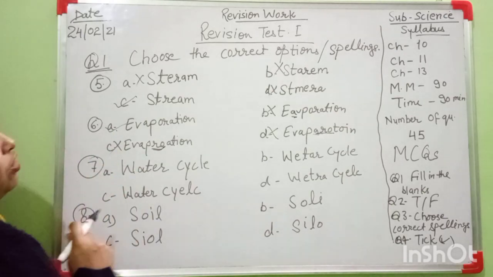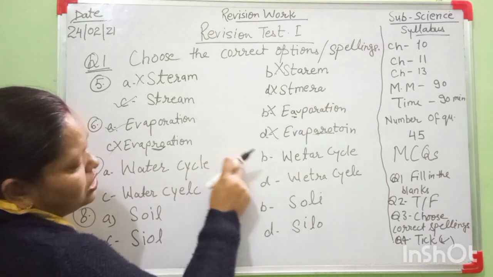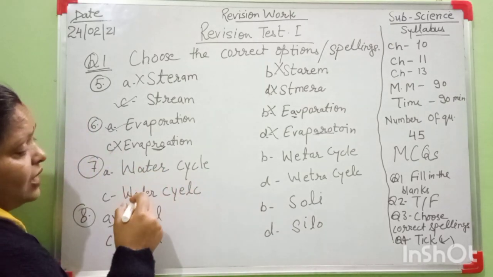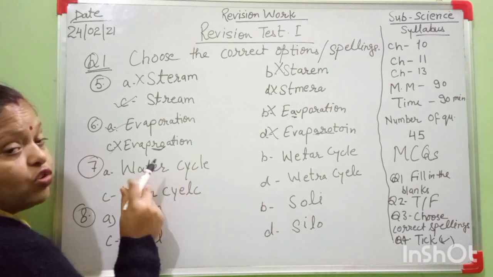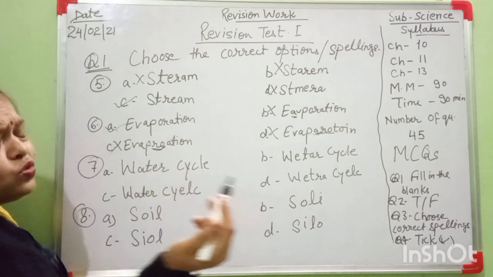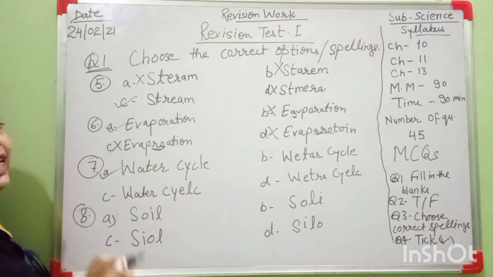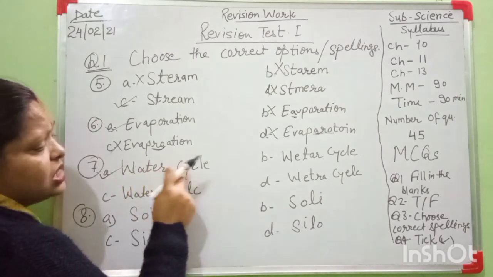Next, spelling of A, here all of you check now all the spellings of water cycle, but you have to choose now the correct spelling. What is the spelling of water? W-A-T-E-R, water cycle. You choose very easily the correct one. Your correct spelling is A option, W-A-T-E-R, water cycle.